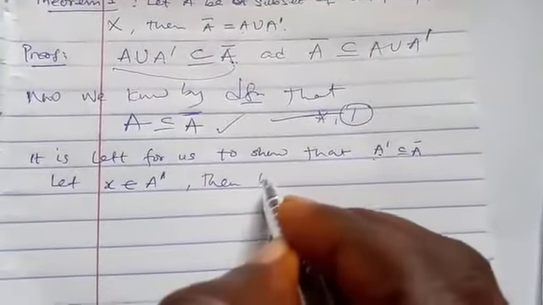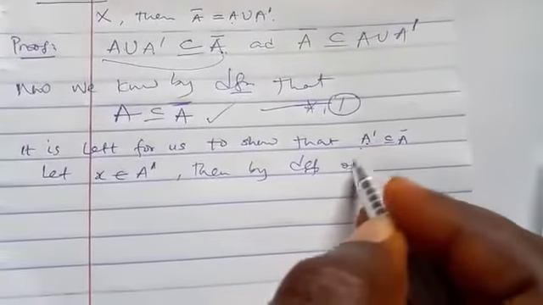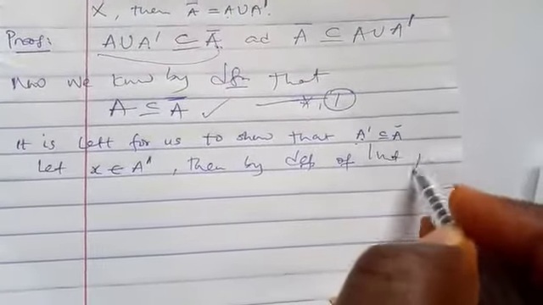Then by definition of limit point, what's the definition of limit point?